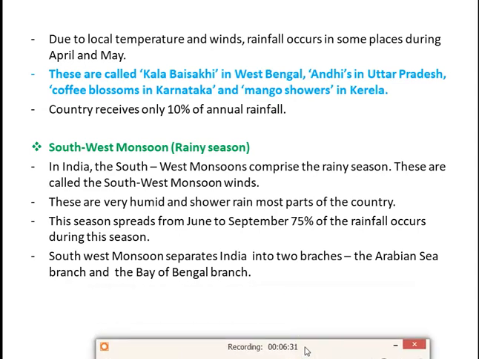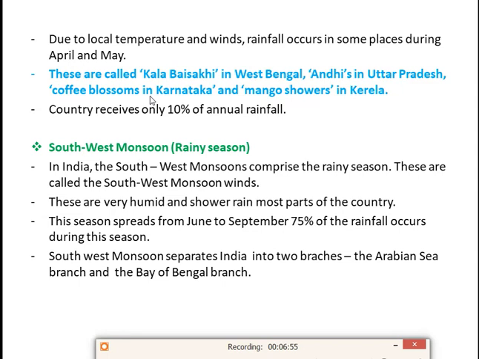Due to local temperature and winds, rainfall occurs in some places during April and May. We observe sometimes that in summer season also in some places rainfall occurs. Suppose we are living in Bangalore, so we feel that in summer season also sometimes rain occurs. So that is also because of some winds and temperature. The rainfall will occur in some places in April and May.